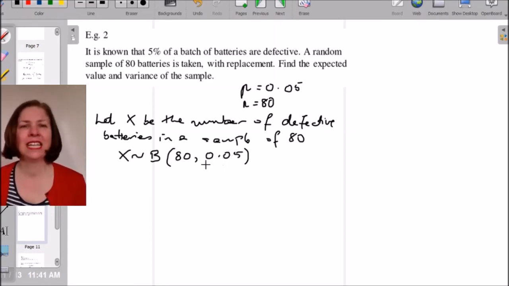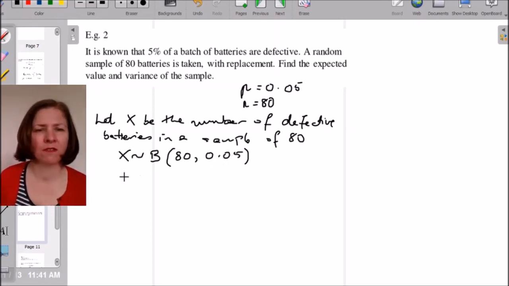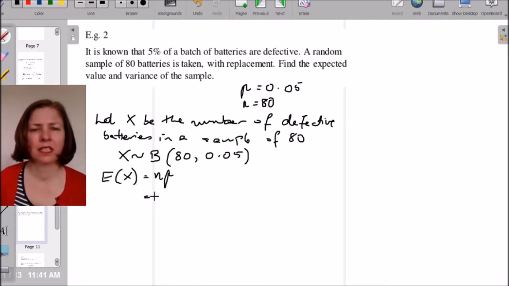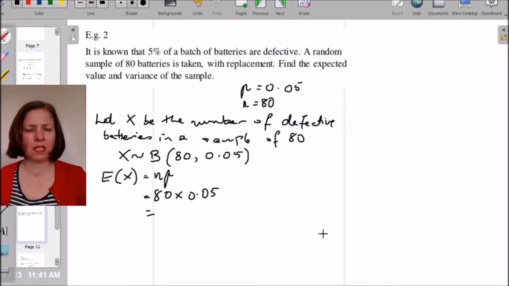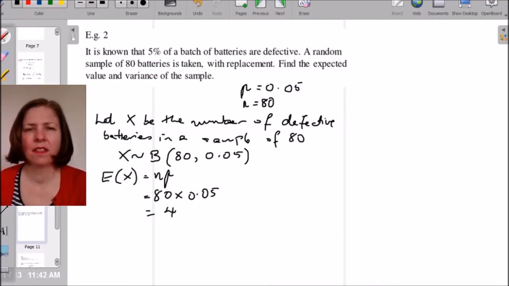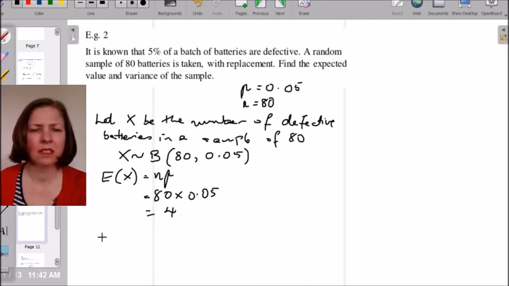Okay, find the expected value and the variance of the sample. The expected value, I know, is found by calculating np. So that's 80 times 0.05, which is going to give me, I think, 4. And then the variance, which I just write Var(x), is n times p times q.